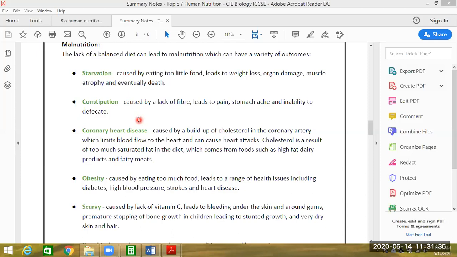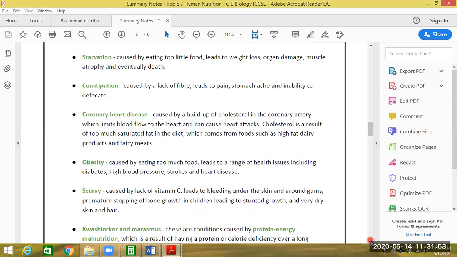And this constipation is caused when we do not take a lot of fiber foods, when the quantity of fiber is less in our diet. Like wheat is a fiber, so if we don't take wheat or fiber items, it will lead to constipation.